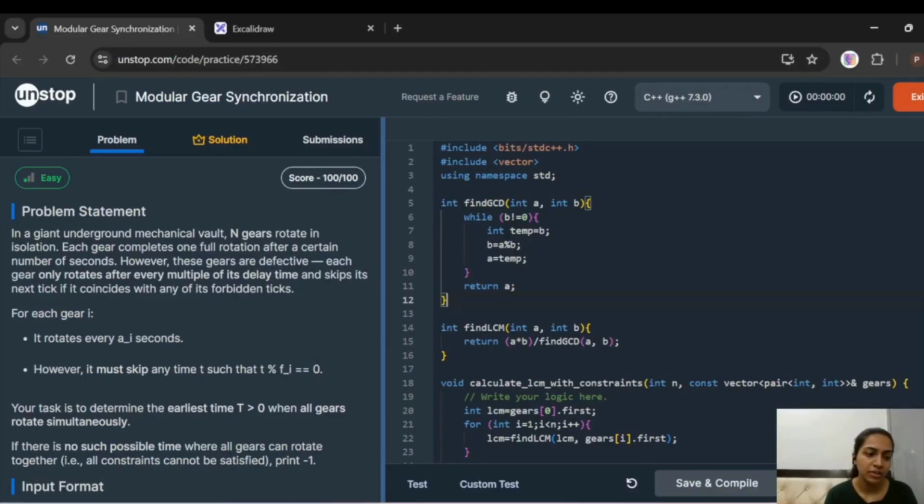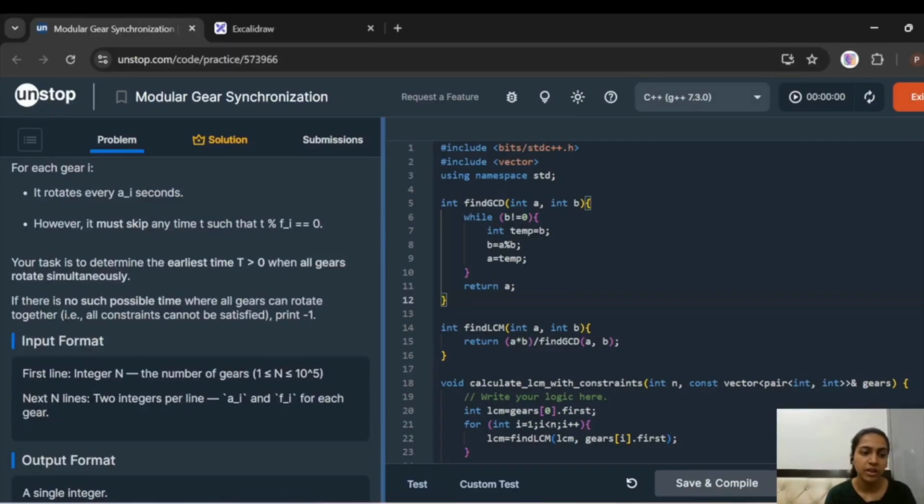For each gear i, it rotates every Ai seconds. However, it must skip any time t such that t mod Fi is equal to 0. Your task is to determine the earliest time t greater than 0 where all gears rotate simultaneously. If there is no possible time where all gears can rotate together, print -1.